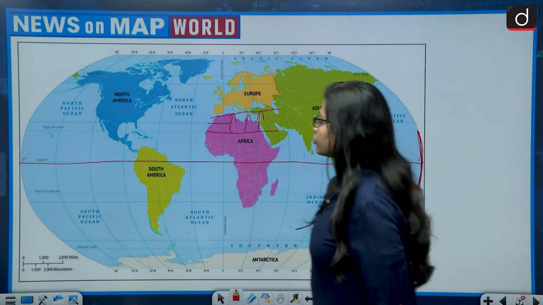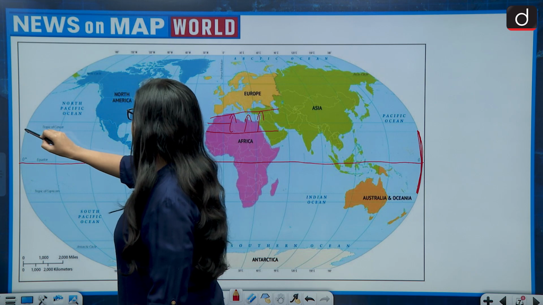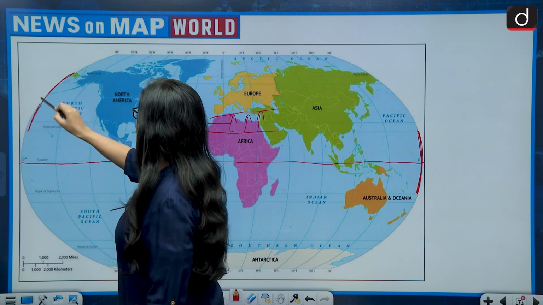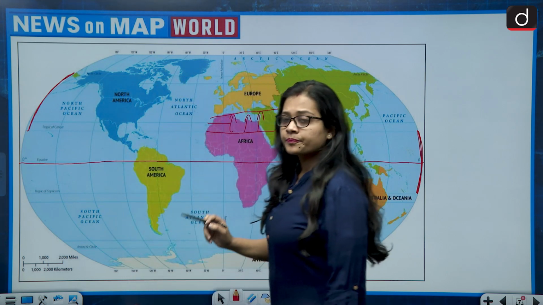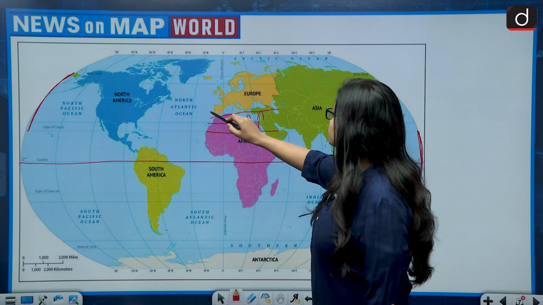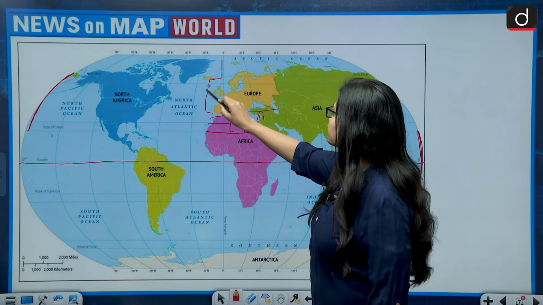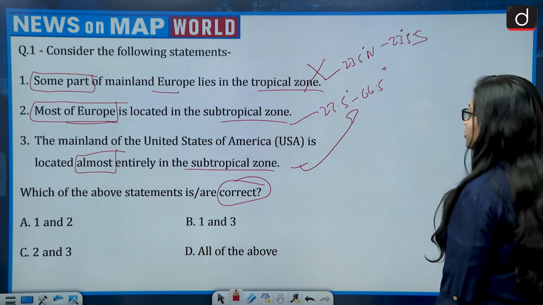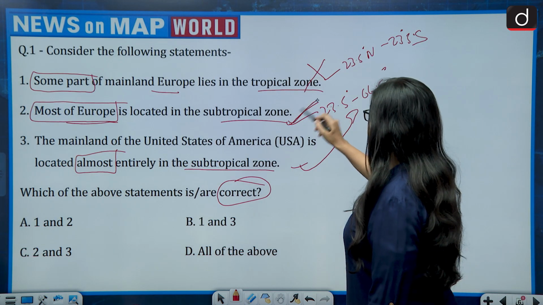So subtropical zone from 23.5 degree to 66.5 degree. So this is the latitude. If we will see that, we are very clearly able to see that yes, majority of the Europe is lying in this area. So the second statement becomes correct.